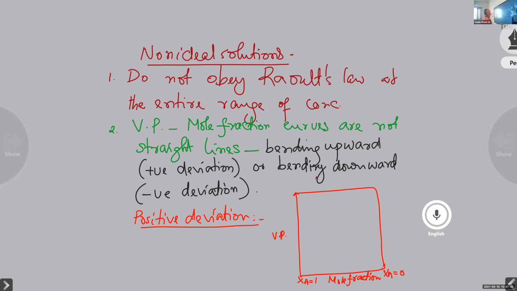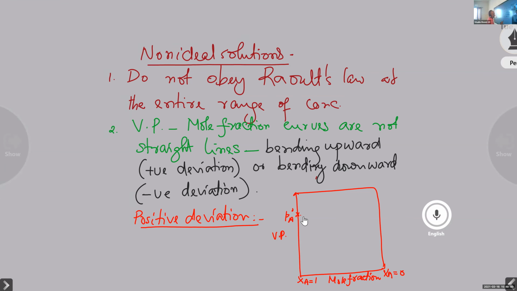The graph will be bending. Do you remember the graphs for an ideal solution? Suppose here we have the PA0 value, corresponding to XA is equal to 1. What will be the nature of the graph?